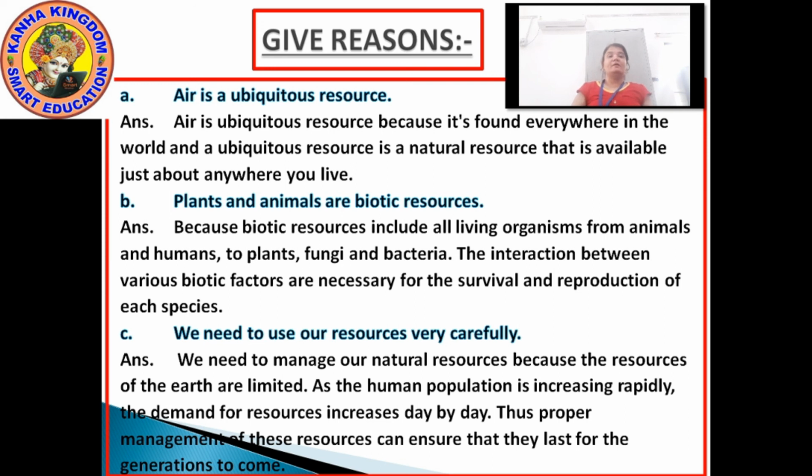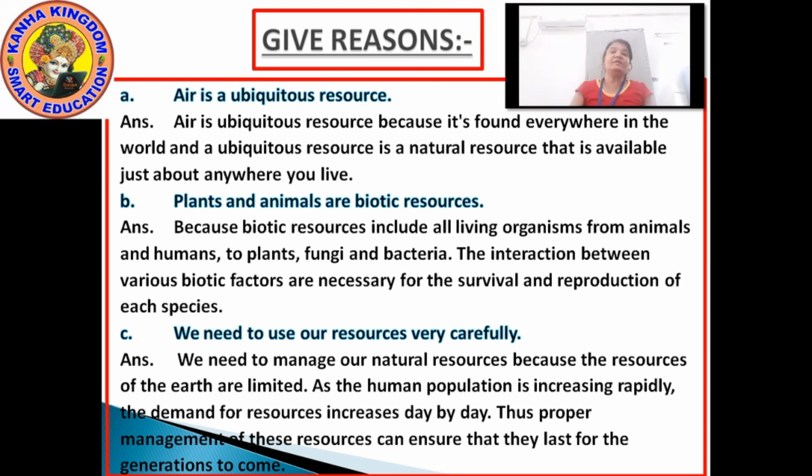The interaction between various biotic factors is necessary for the survival and reproduction of each species.